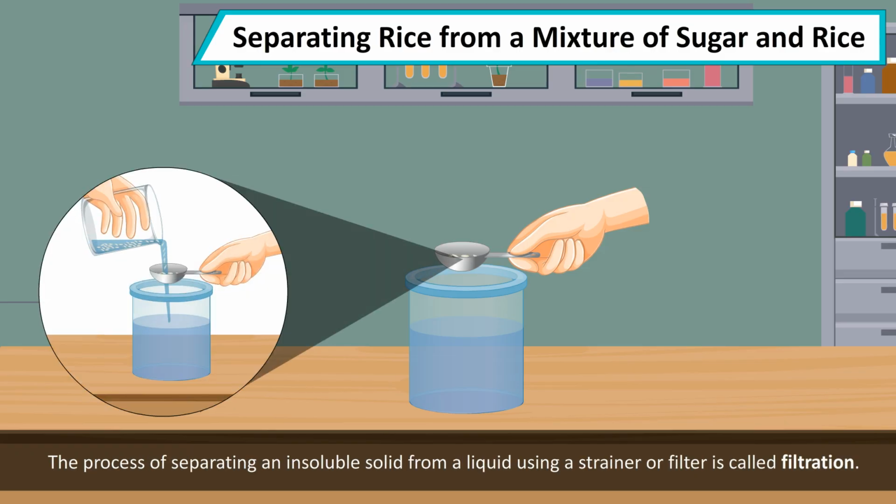The process of separating an insoluble solid from a liquid using a strainer or filter is called filtration.